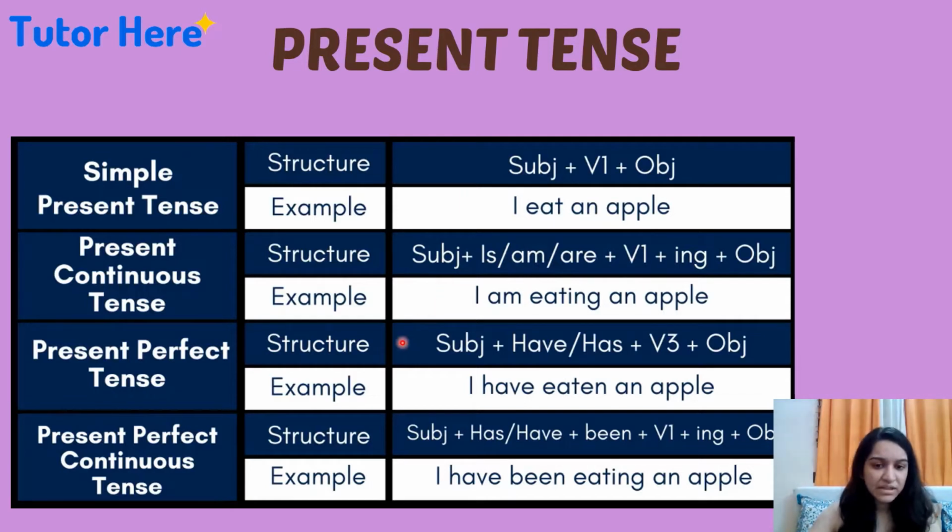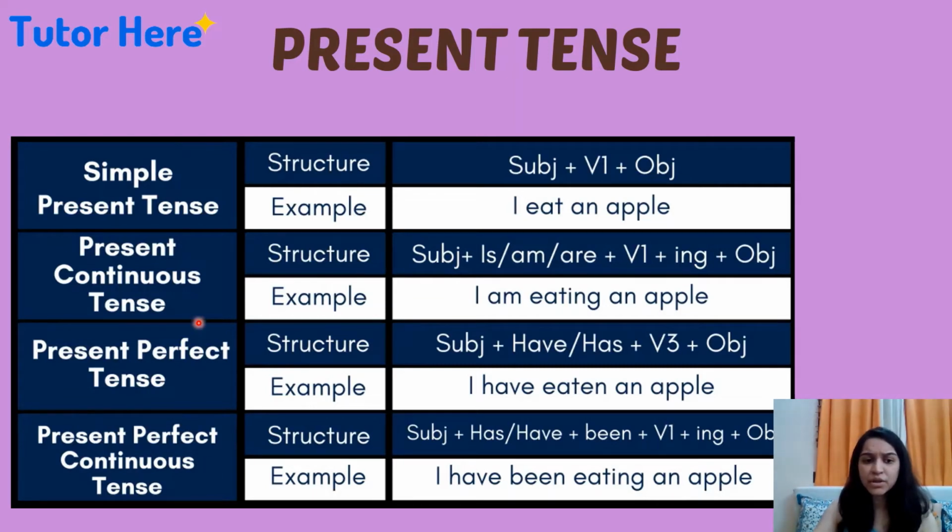Present perfect tense, the structure is subject plus have or has plus verb plus object. I have eaten an apple. Here I is the subject, have, then eaten is the verb, and apple is the object. Similarly, present perfect continuous tense. This is very easy.